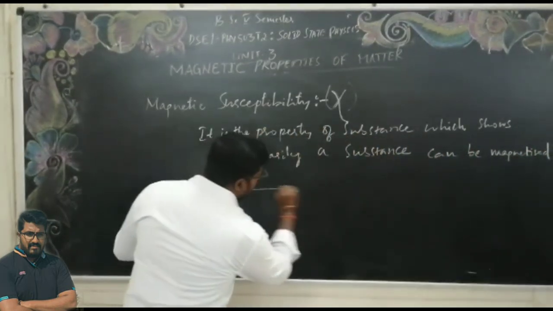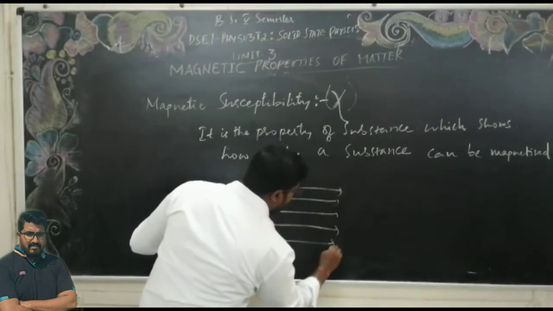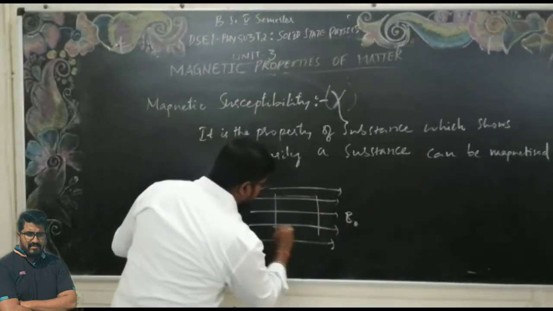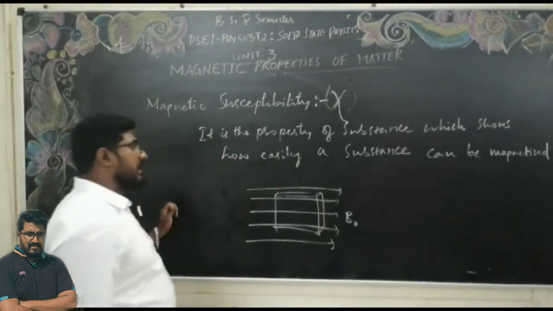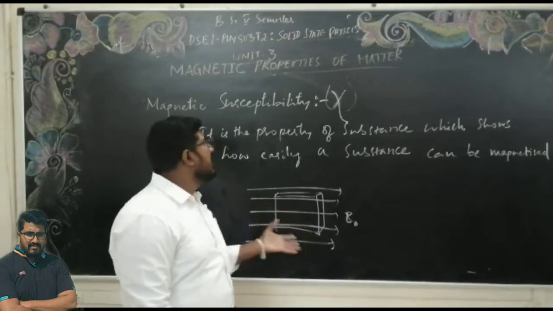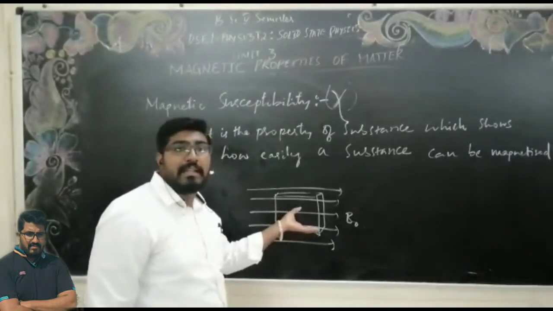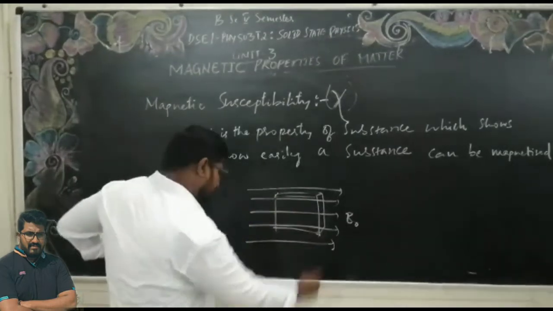This is again the external magnetic field B naught. If I place the material inside this, how easily is this magnetic material going to magnetize? The more magnetic susceptibility means the more magnetic field lines are passing through this material.